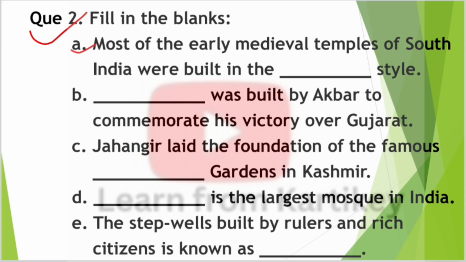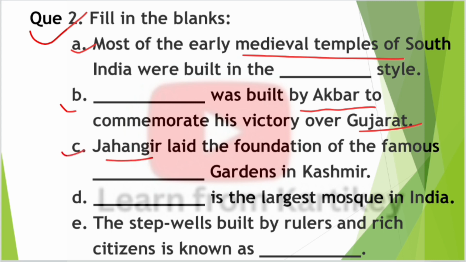So first one, most of the early medieval temples of South India were built in the dash style. So which style? Dravidian style. So next question, question number B. Dash was built by Akbar to commemorate his victory over Gujarat. So answer Buland Darwaza. Next question, question number C.